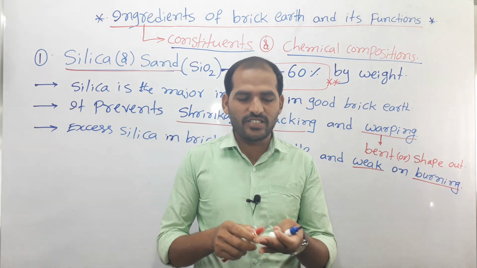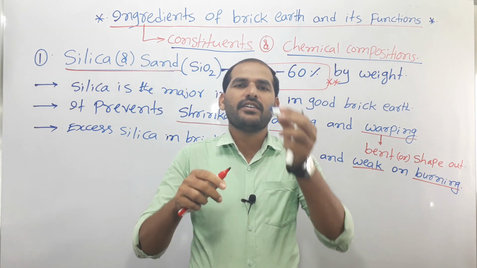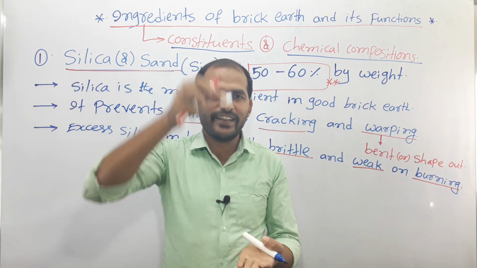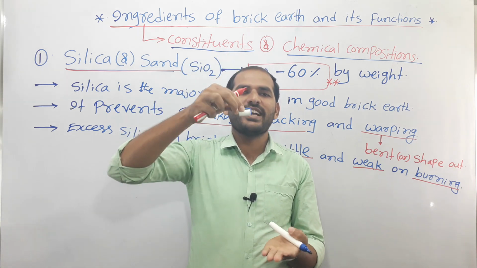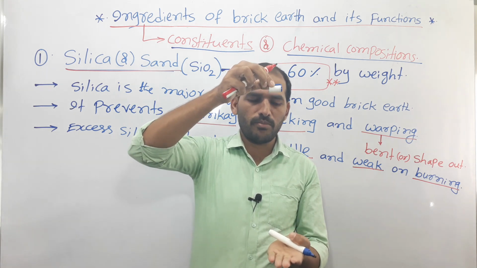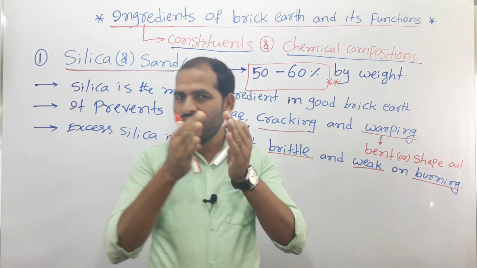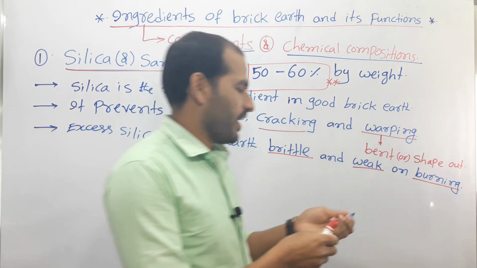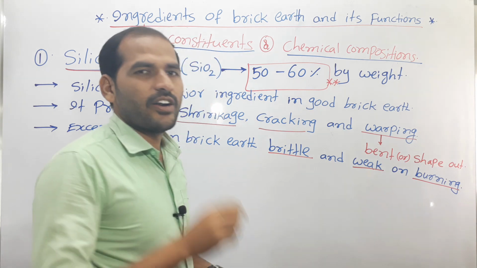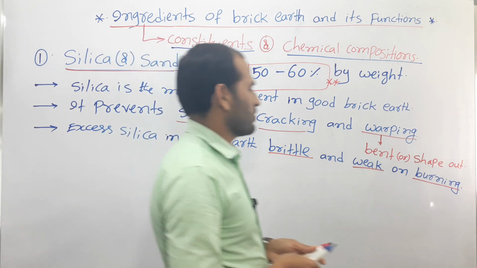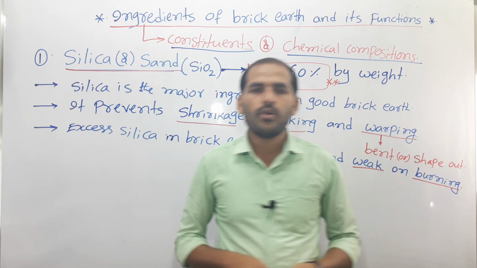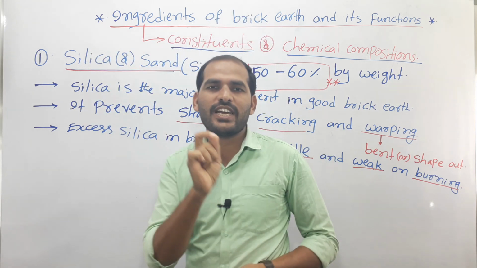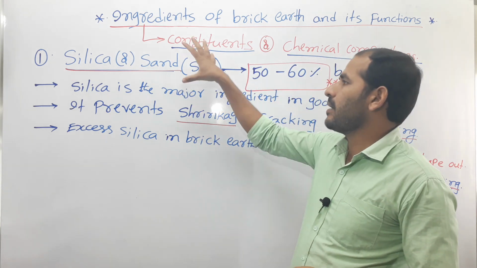What is brittleness? For example, this is the brick, right? If this brick falls down from more than 1 meter height, the brick simply breaks, right? This is known as brittleness. And weakness occurs in the burning, so weakness and brittleness occur due to excess silica or sand in the brick earth.